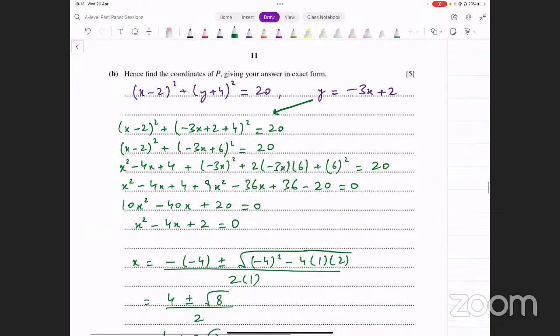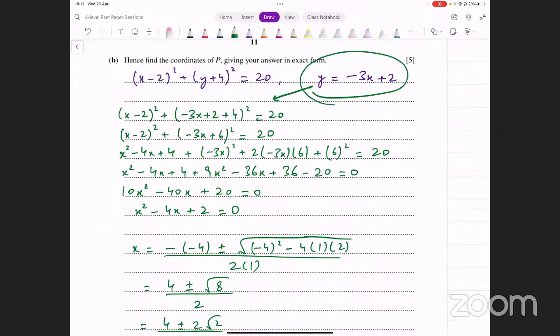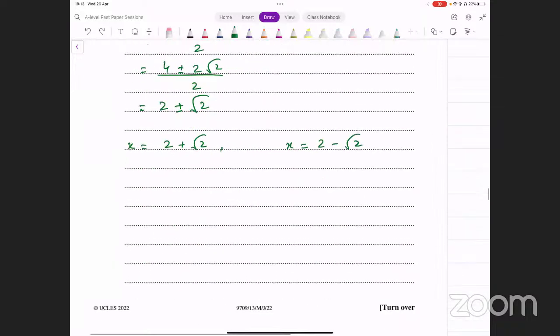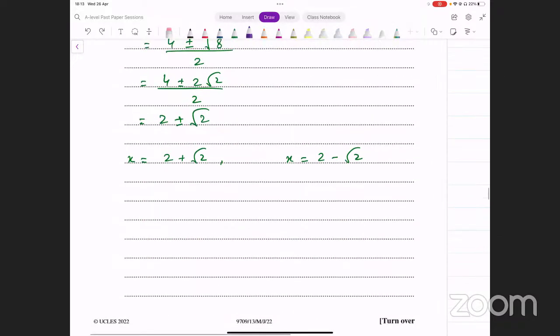How will the y coordinate come? Input it into the linear equation. Do not input those values in the quadratic equation, although that would be correct, but it's going to make things very complicated because squares come in there again. Put them in the linear one, okay, that simplifies things. y equals minus 3x plus 2. Let's put it here, put it there.